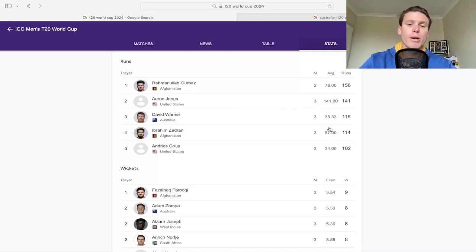And then we do have to shout out Dave Warner because he has done really well in his 3 matches. He's done everything he's kind of needed to do to get the win for the Australians with a 38 average, getting out in each of them at the top of the order, but getting the Australians off to a really good start, which has been awesome there for 115 runs, and he just continues to do it in limited overs cricket, especially 50 overs and 20 overs. Even though he has retired from the longer form, he's still doing really, really well. Obviously in the ODI World Cup and then into this T20 World Cup as well. He's been awesome. Then you got Zadran as well from Afghanistan doing really good in those 2 matches. So those 2 really carrying the batting for Afghanistan.